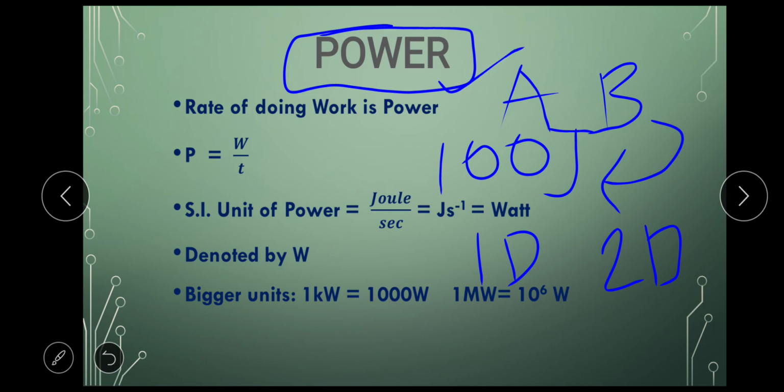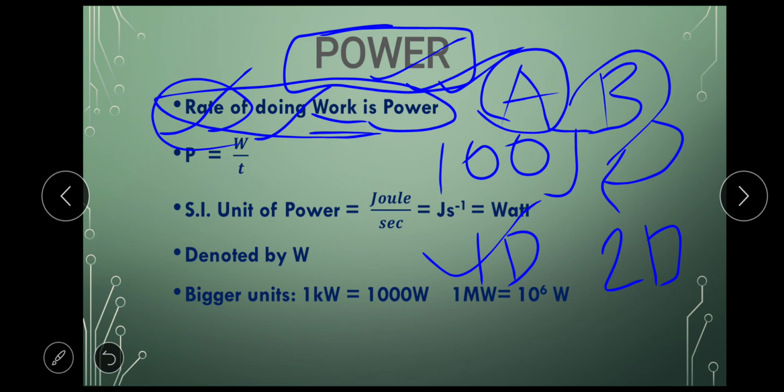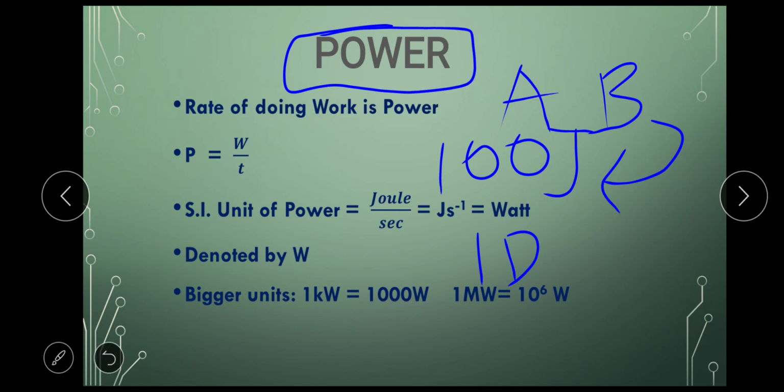Power is nothing but how fast you can do the job. Okay, the more the power you have, the faster you can do the work. So the definition of power is rate of doing the work. Rate means time, basically. How much time do you take to do the work? So here A took only 1 day, but B took 2 days. So that means B is slower. That means B has less power compared to A. So this is the basic definition of power.